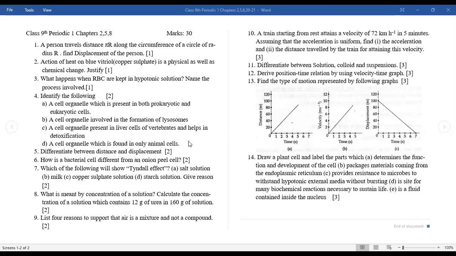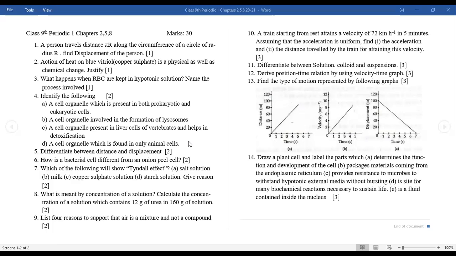Ma'am, I have a doubt in this. Continue. Ma'am, can I tell the doubt? Yes, tell. Ma'am, in our tuition book, as far as I have read, sir had given some organelle for the nucleus, membrane bound.